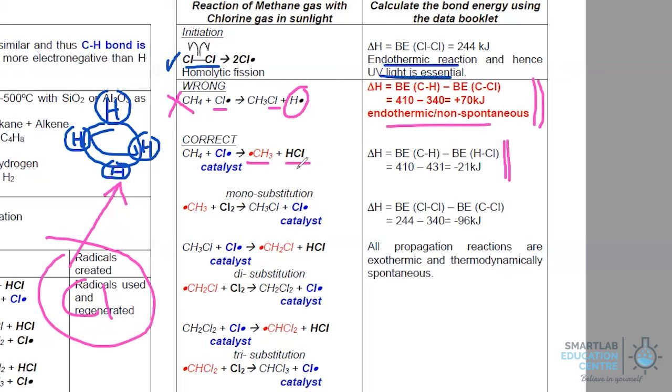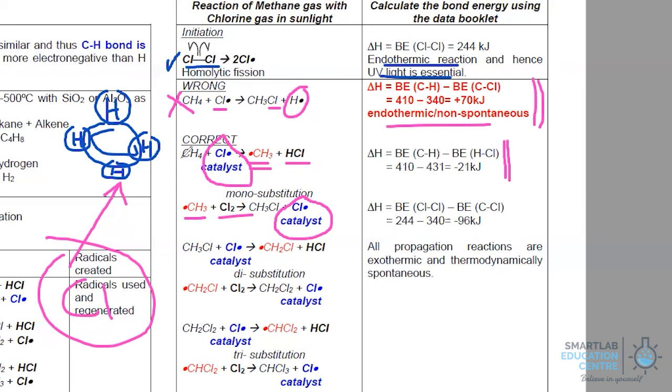Also important to note that once you form the methyl radical, it will collide with your chlorine molecule to regenerate the chlorine radical. So chlorine radical, not only is it reactive, it also fulfills the role of a catalyst because it gets regenerated and it can allow the reactions to continue to convert more of the alkane molecules